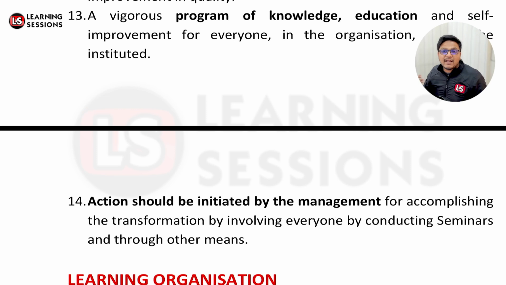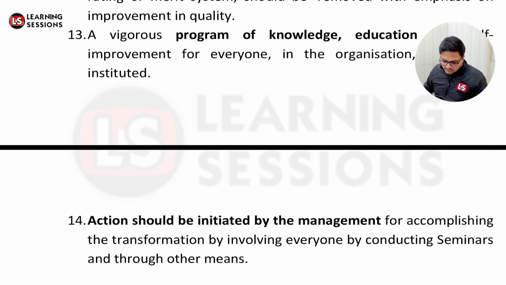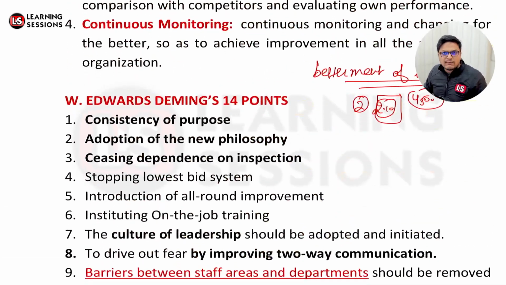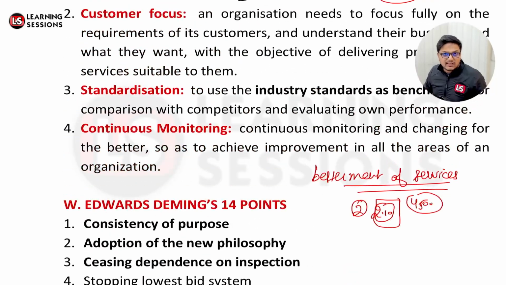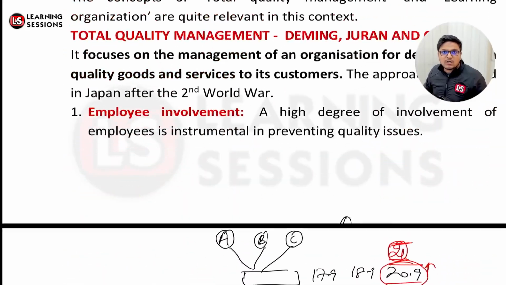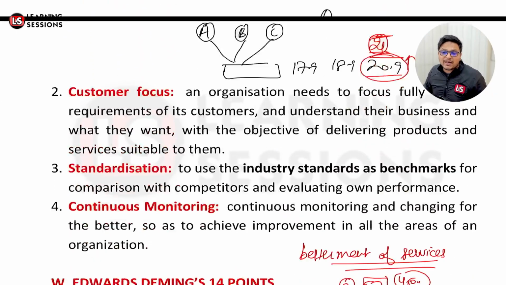So these are the 14 points related to action that should be initiated by the management. If you want to transform, there must be seminars and workshops where one can understand the objectives of the organization, right? So these are the 14 points which were given by W. Edward Deming. And this is the theory which we are talking about: total quality management.